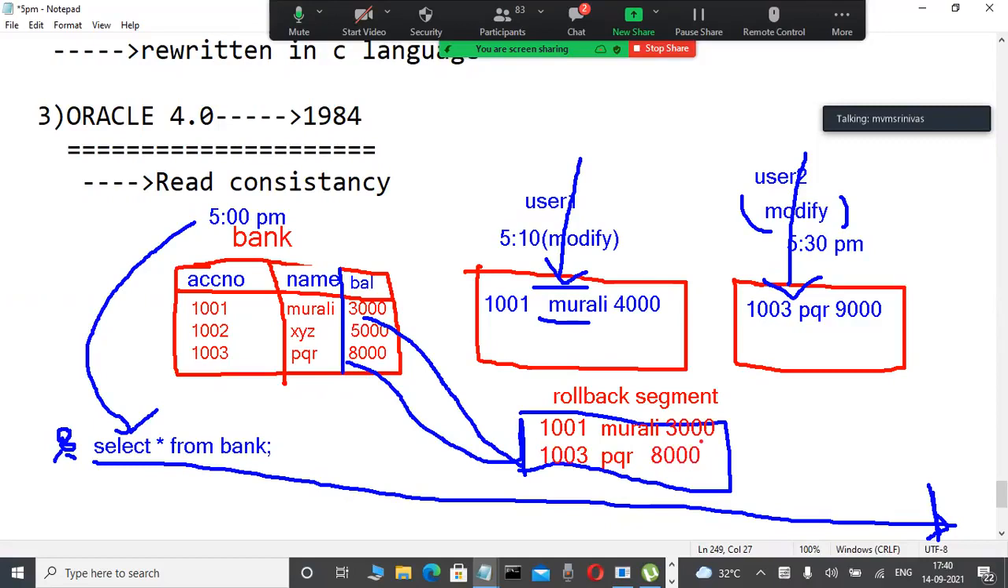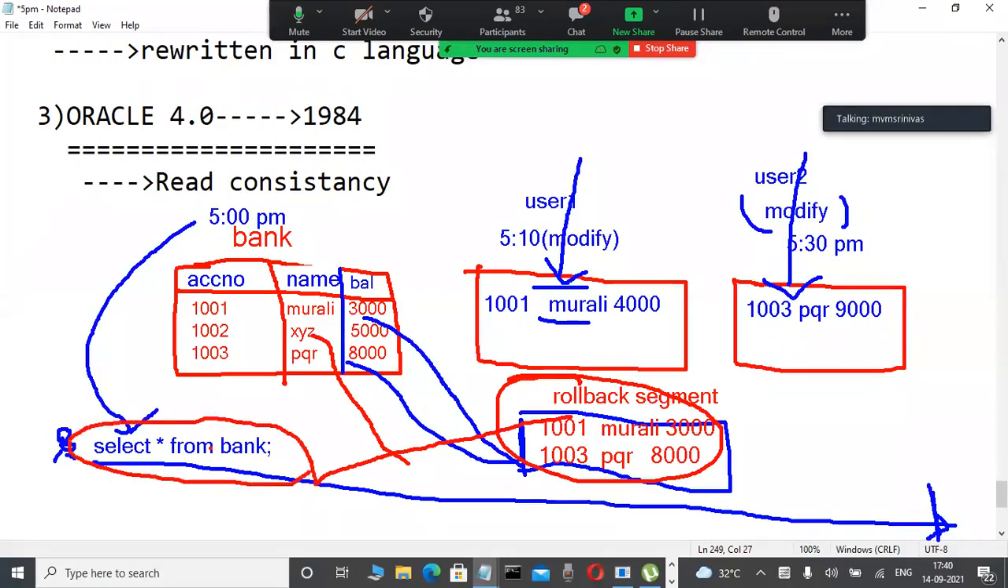That's why whenever we type select star from bank, first the data which is not modified, here XYZ, will be retrieved. But during the process they are modifying, the old data is retrieved not from these tables but from the rollback segment. That's why correct, accurate data is possible. That is called read consistency, consistent data.